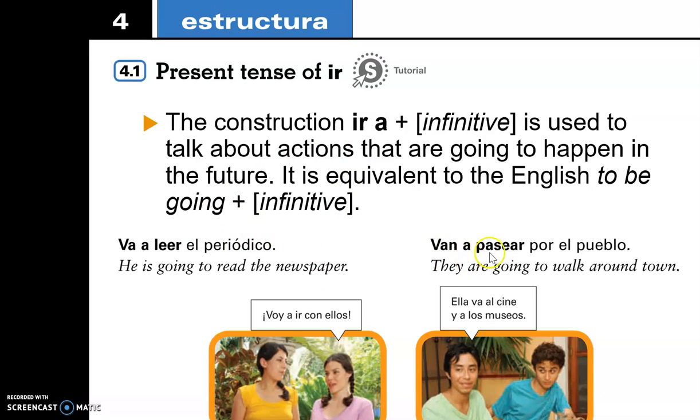Here's another example. Van a pasear por el pueblo. They're gonna take a walk around town. They're gonna go for a walk around town, okay? Here are a few other examples down here. Voy a ir con ellos, right? I'm gonna go with them. Ella va al cine y a los museos. She's going to the movie theater and to museums.